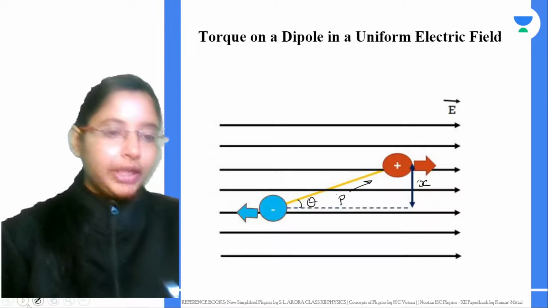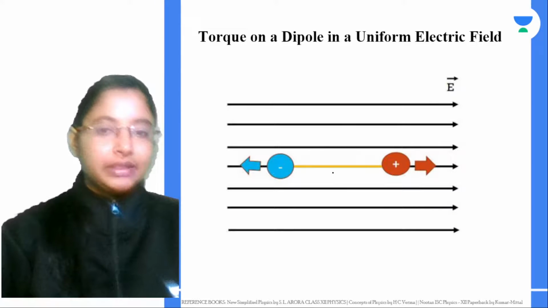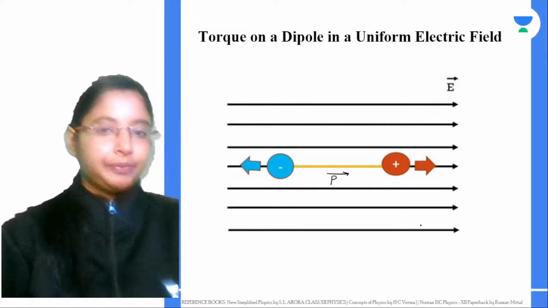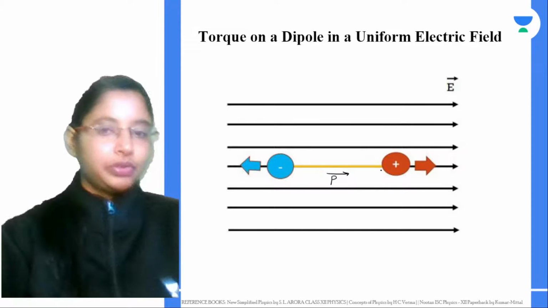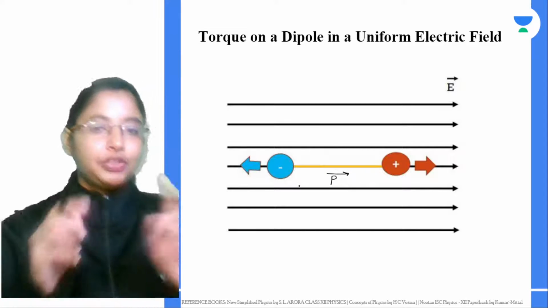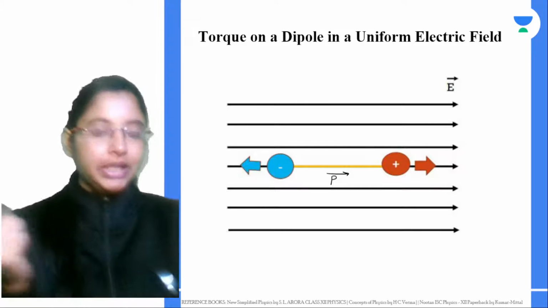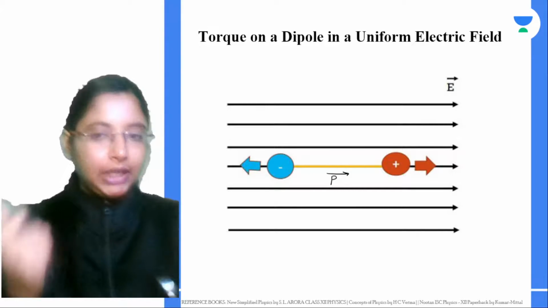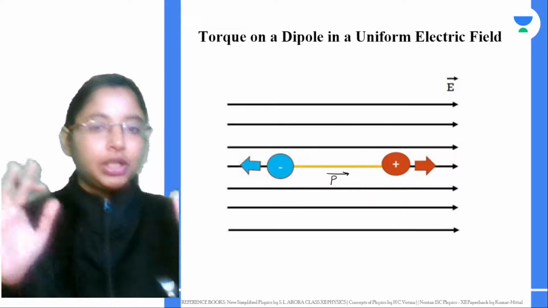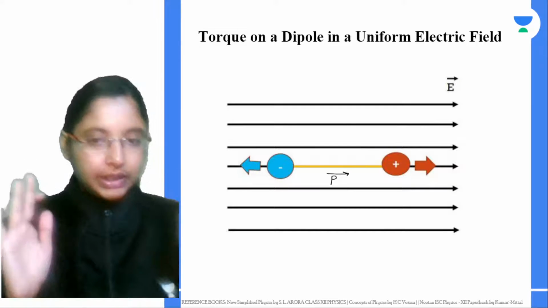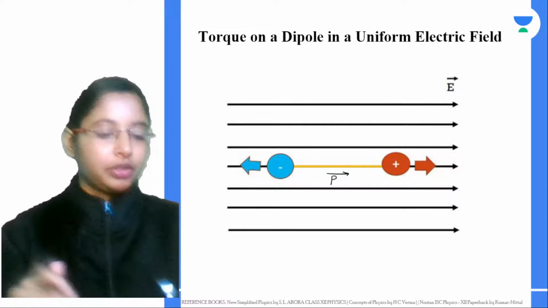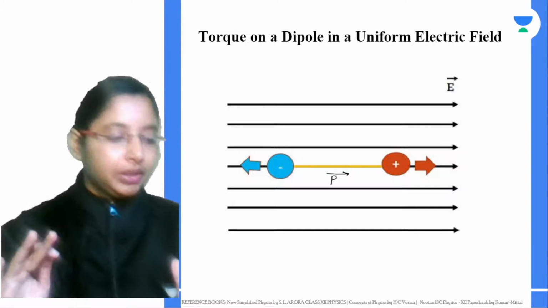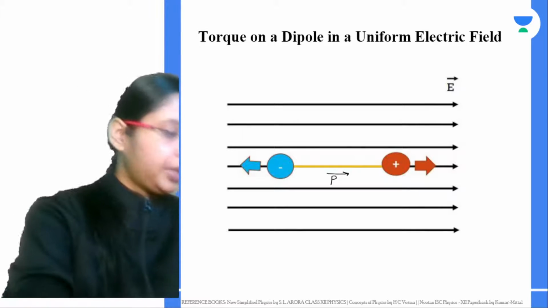The torque experienced by this dipole will last until the dipole moment aligns itself with the electric field line. Now there's no angle between them, and the distance between them is also gone. It's just two equal forces acting in two different directions. Now this dipole has reached a stable position, and it will no longer experience a torque, so it will no longer rotate. If you have any questions, you can ask me.